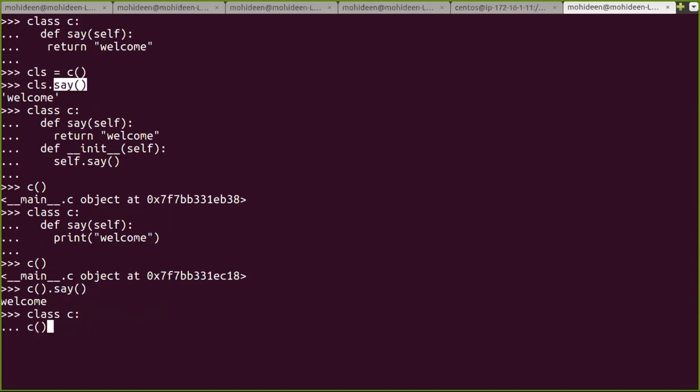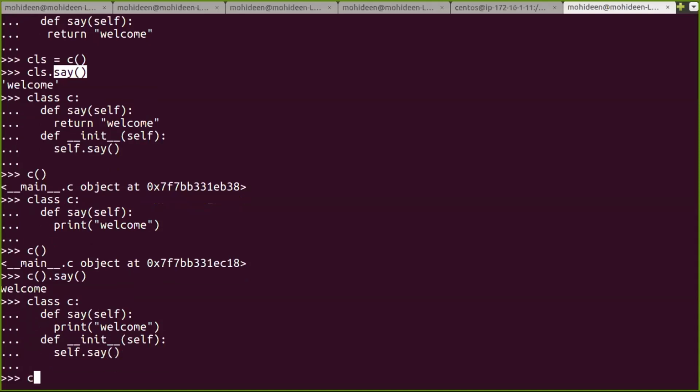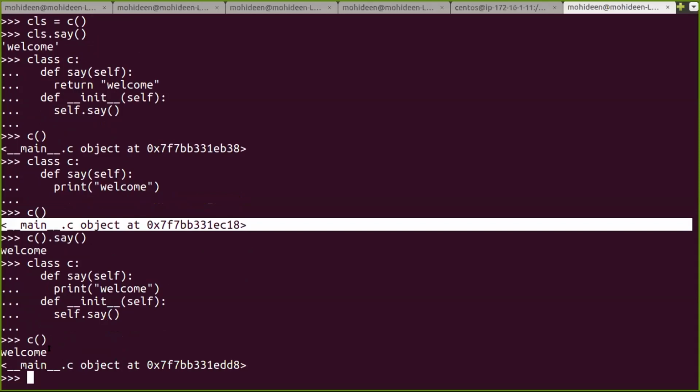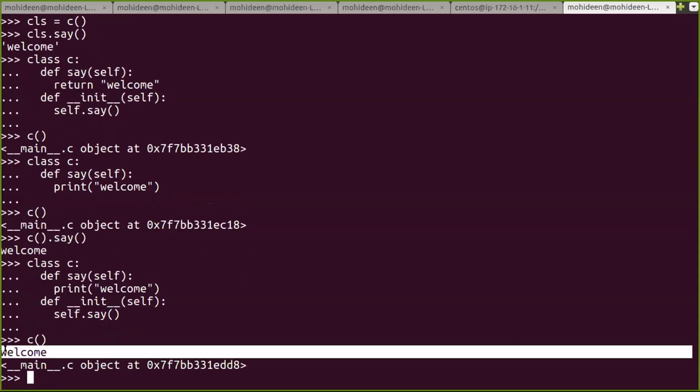See that with the constructor: def init method, self dot say. Without a constructor, it just prints my class instance, and to execute I have to say dot say. Here, I don't need to say it. It will be triggered. See, I got a welcome because I kept my function call inside my constructor.